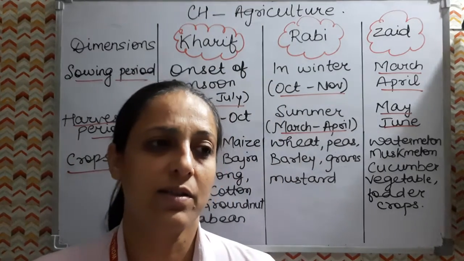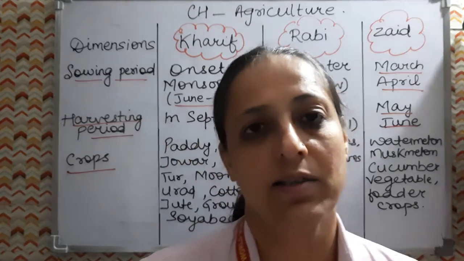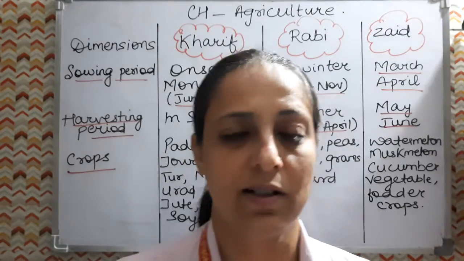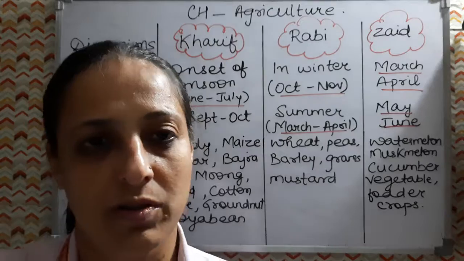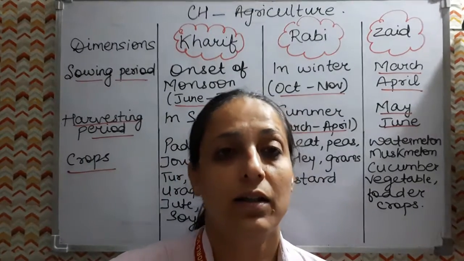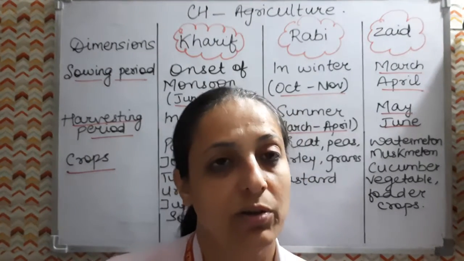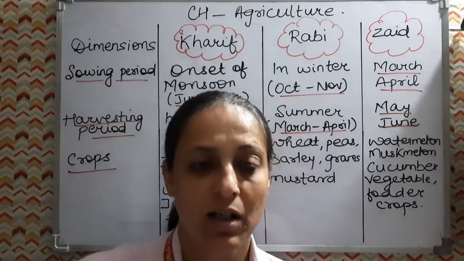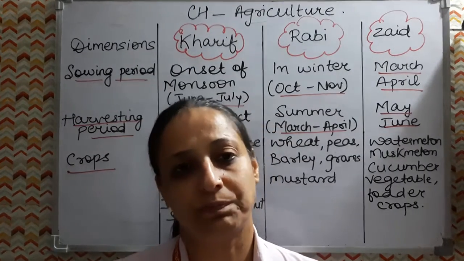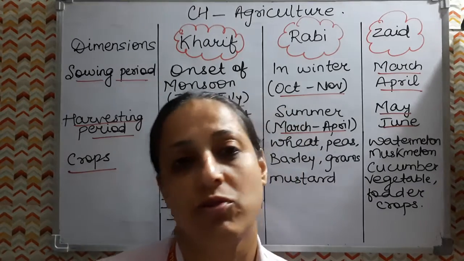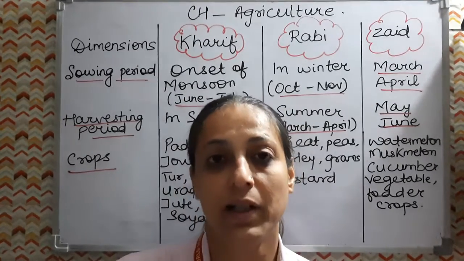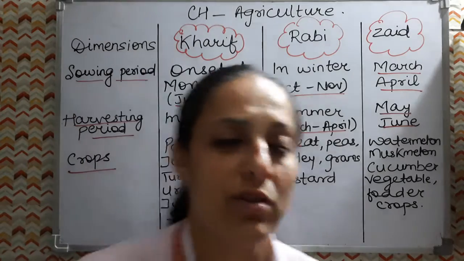Now if we see millets, these are the coarse grains, the rough grains, and it can be grown easily in the drought-like conditions, in the dry conditions. The three important millets which we are growing in our country are ragi, jawar and bajra. Now if we see in these millets, they have very high nutritional value. Okay, this is the importance of millet. They have a very high nutritional value.